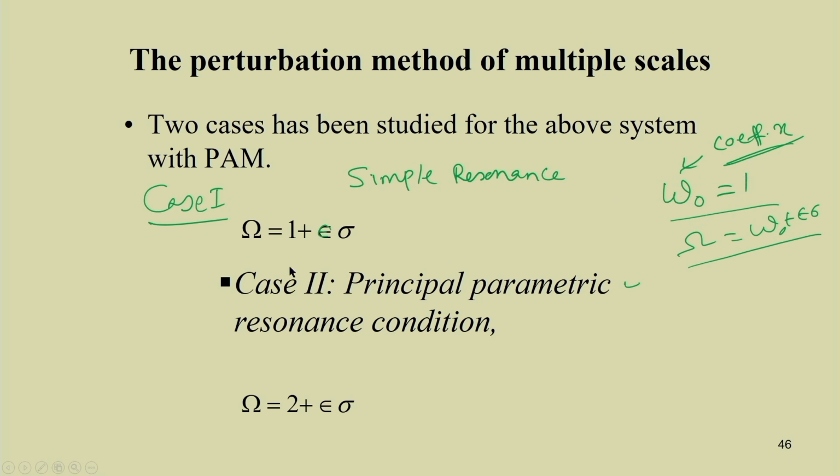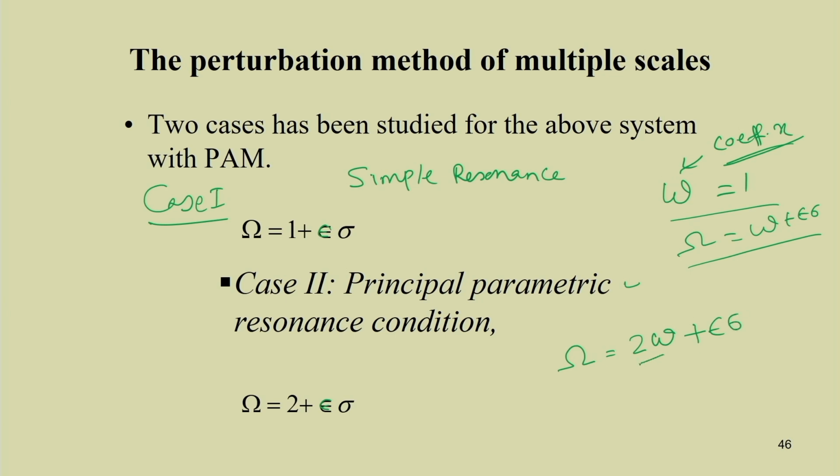So we can write omega equal to 1 plus epsilon sigma, and in the second case we write the principal parametric resonance condition. Principal parametric resonance occurs when the excitation frequency is twice the natural frequency. Let me write it with omega to avoid confusion: 2 omega plus epsilon sigma.